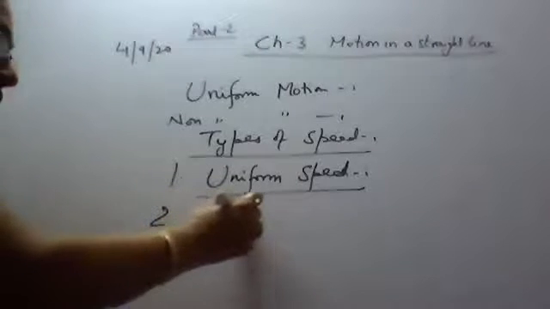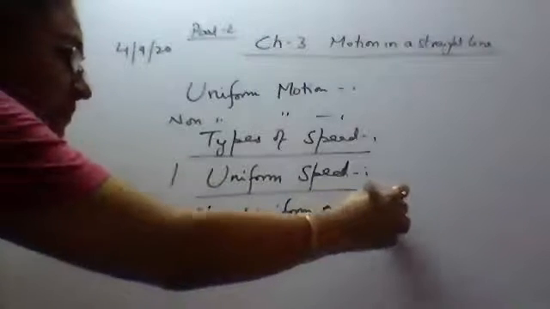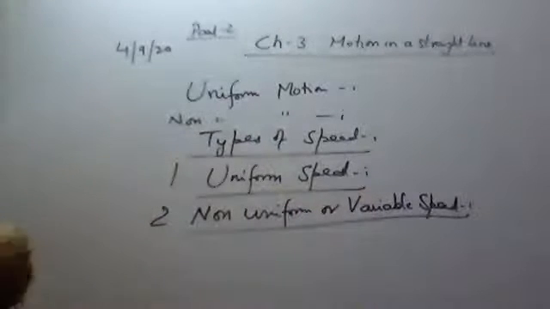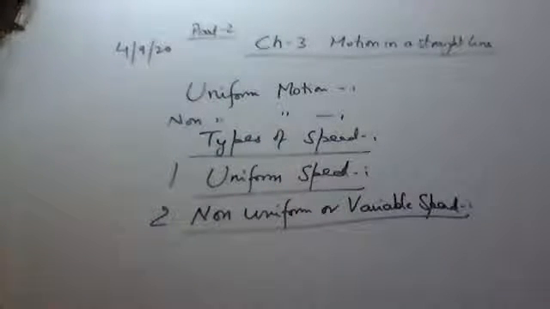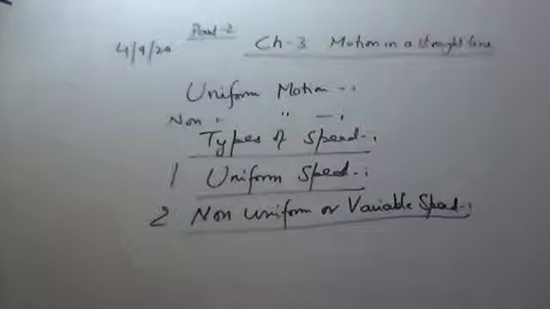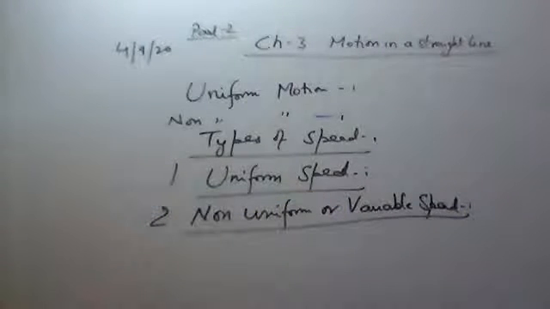Okay, next is non-uniform or variable speed. Variable speed means the speed is not constant. At this particular moment, let the speed be 20 kilometer per hour. After 10 seconds, its speed becomes 30 kilometer per hour. Then after 20 seconds, its speed becomes 10 kilometer per hour. So the speed is varying with time. Such a speed we call variable speed, or non-uniform speed.